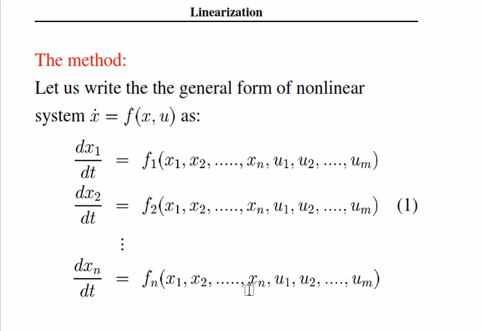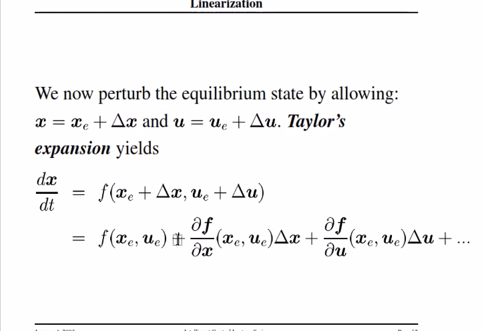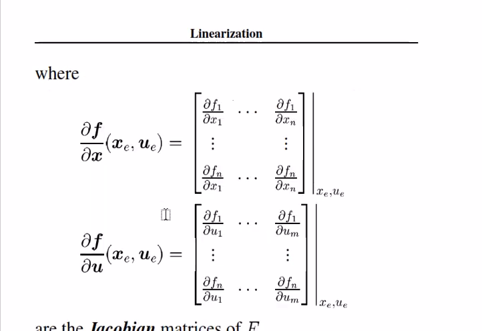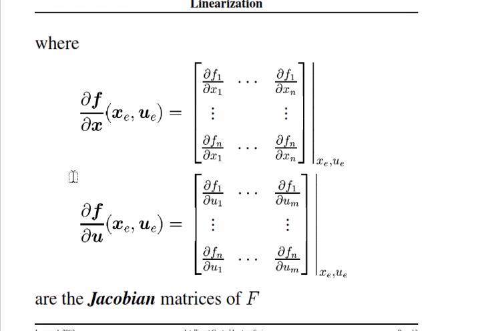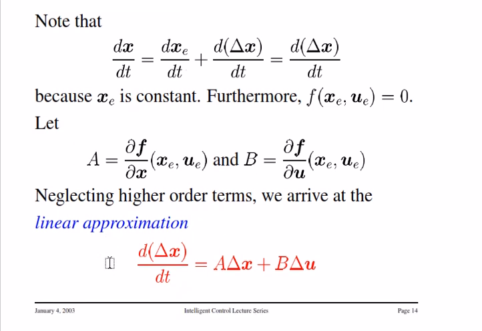The linear method: first differentiation, second differentiation, again and nth differentiation. You can write, let us take constant input, and this is the Taylor series explanation. This is the Taylor series, where the differentiation gives the Jacobian matrix, which is constant, and the linear approximation is found.